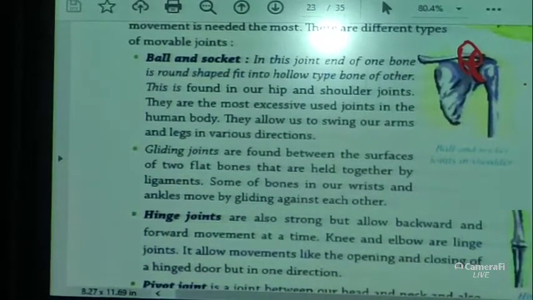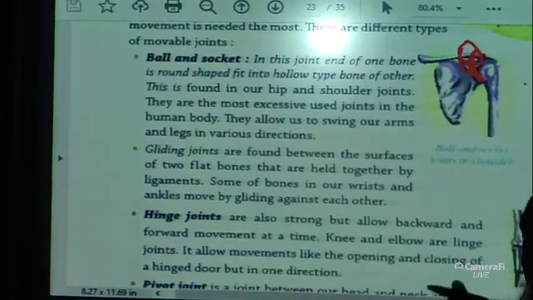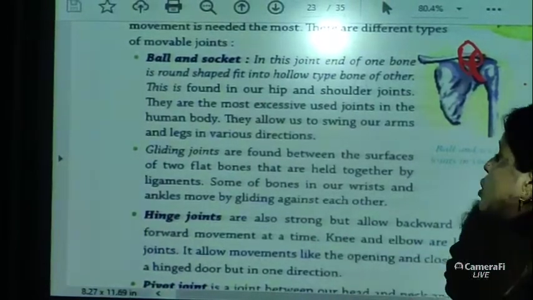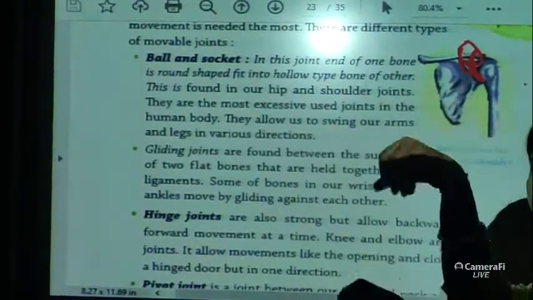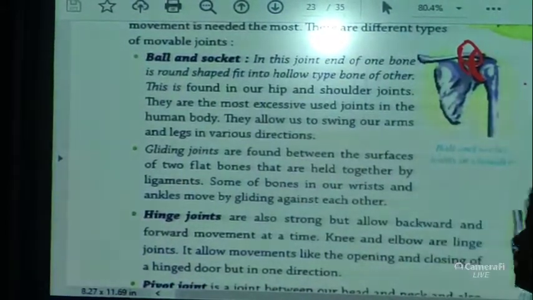Gliding joints. The next one, gliding joints, are found on the surface of flat bones that are held together by ligaments. They are found in flat bones, like some of the bones in our wrist and ankles, right?